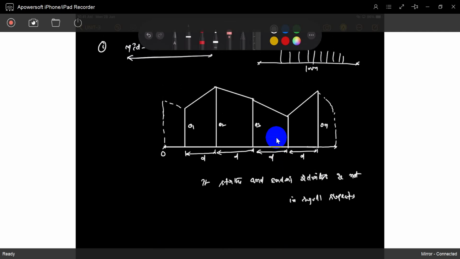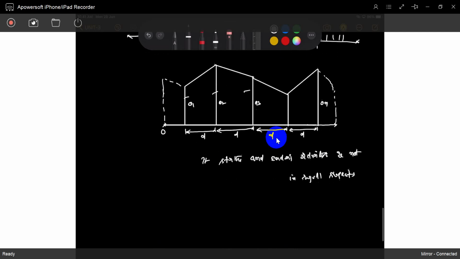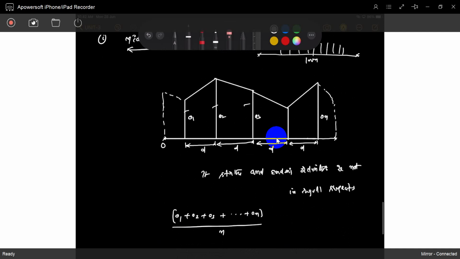Mid ordinate means these: O1, O2, O3 up to ON. Mid means average. Understood? Take an average ordinate. What is the average ordinate? O1 plus O2 plus O3 plus so on up to ON, divided by N, the number of ordinates. It is called the mid ordinate. It represents a mid ordinate.